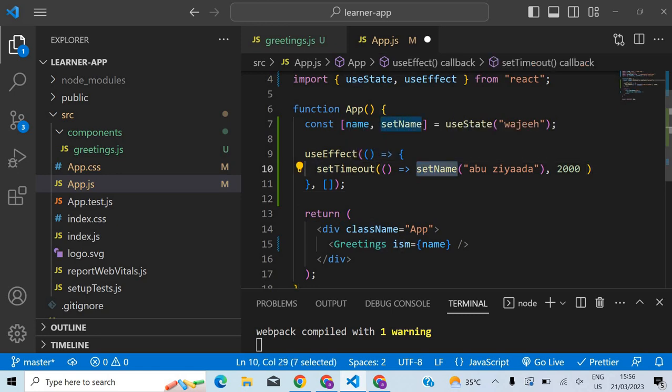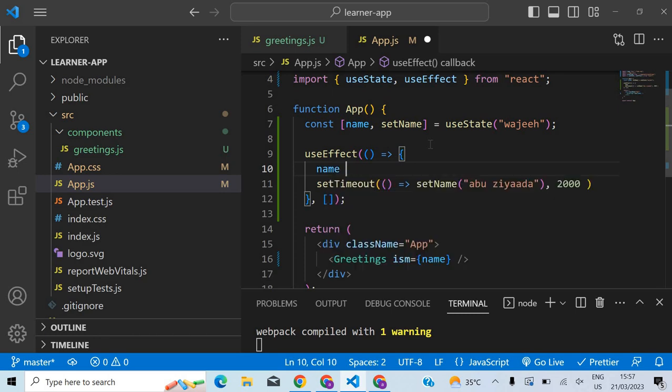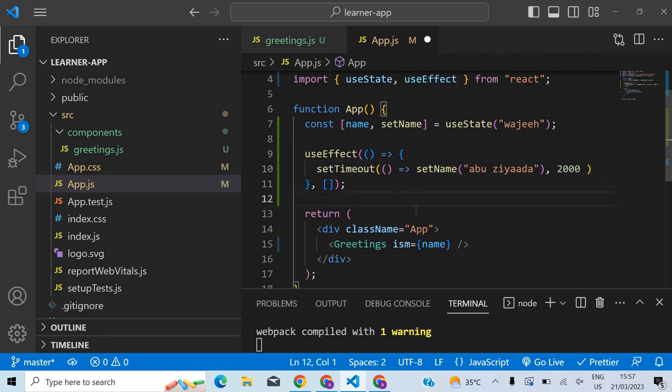And here I am using this setName function. Using this I can change this name value. This is a special type of variable, so you can't directly change it. You can't directly use the assignment operator like this, like saying name is equal to Abuziyada. I think you already studied about this in the tutorial that you are watching. No problem. It's a special type of variable, so you have to use a special function to update that value. The setName function will update the value. So what line number 10 does is change the name to Abuziyada after 2 seconds.